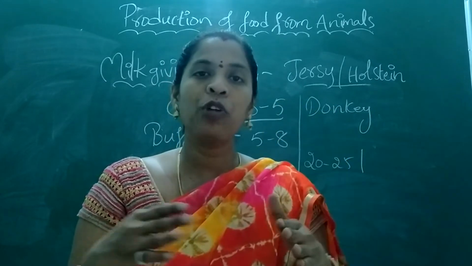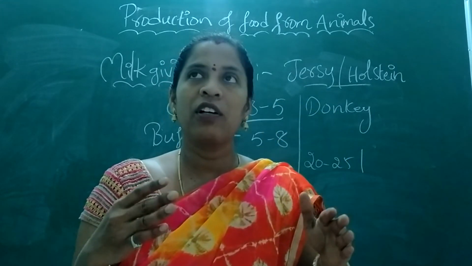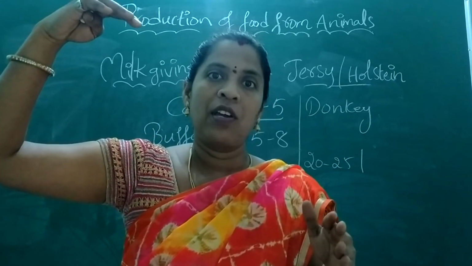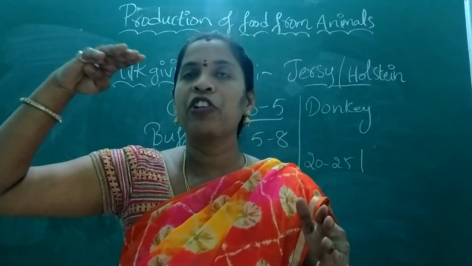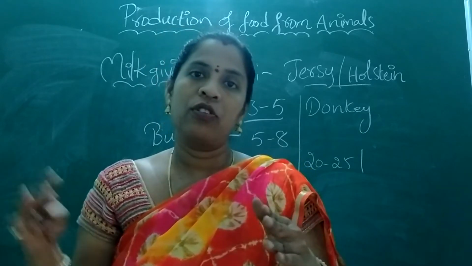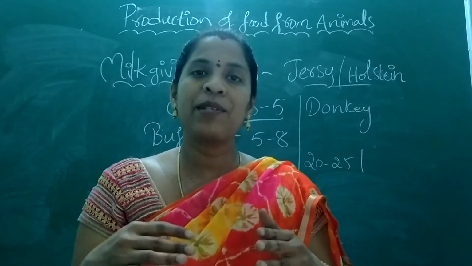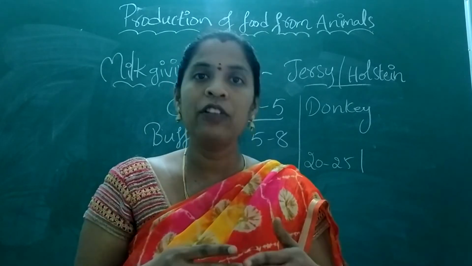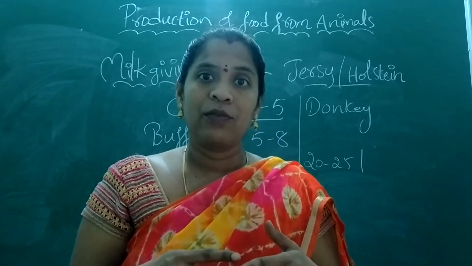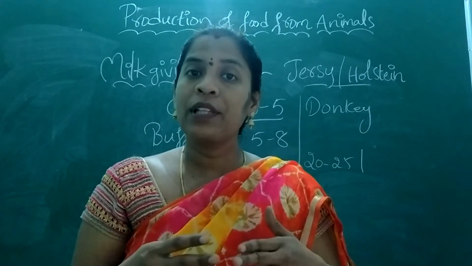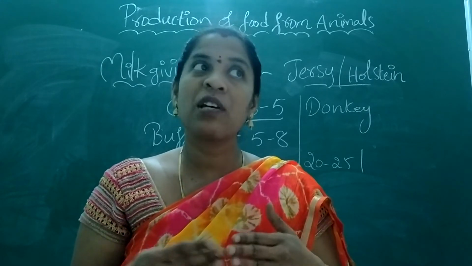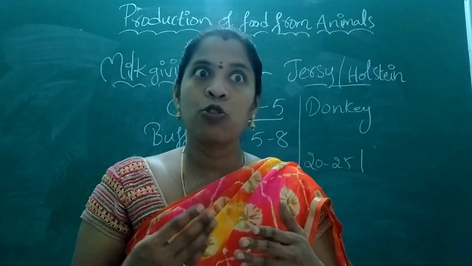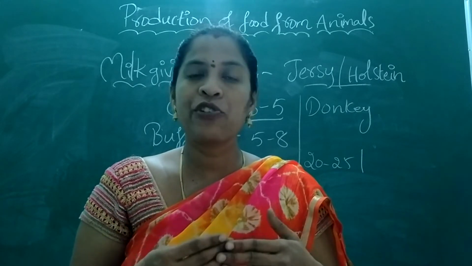So from June onwards, by October and December, the milk production rises. And again from January and February onwards, it starts going down. When milk production is less, they add some adulterants to it, or otherwise they add water to it. Once upon a time there was a drought condition, there was no food, and the milk percentage also reduced.